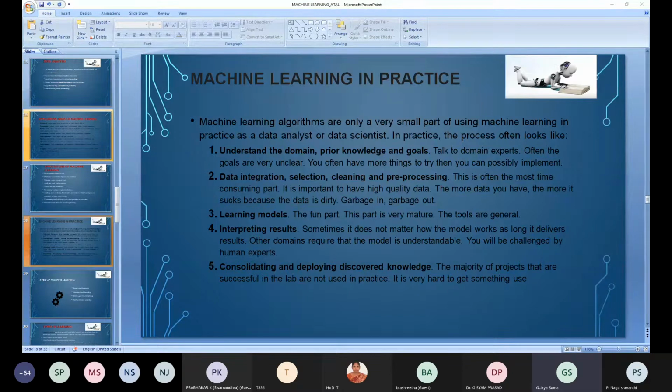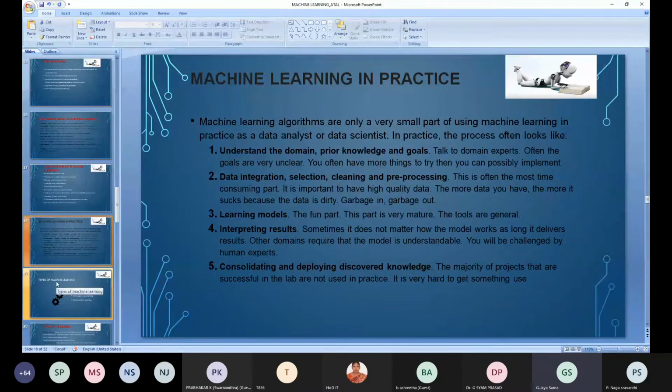The majority of projects that are successful in the lab are not used in practice, but it is very hard to get something used. That means if the projects we have done are successful, then they should be used in practice so that we can say whether they have become a success or not. That is the major task that we have to go through.